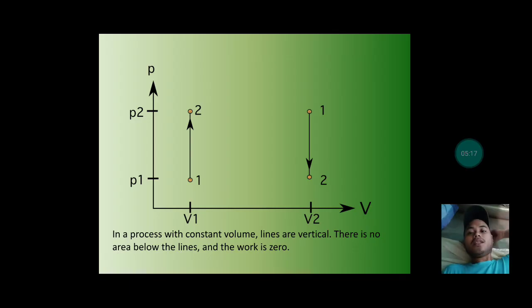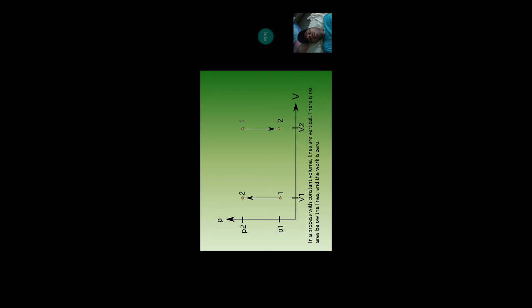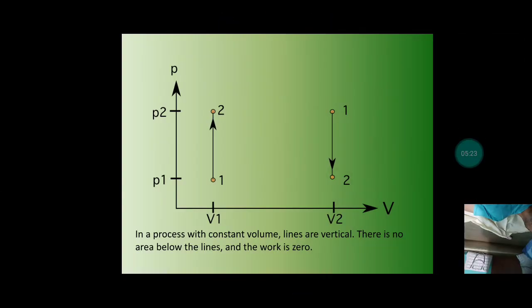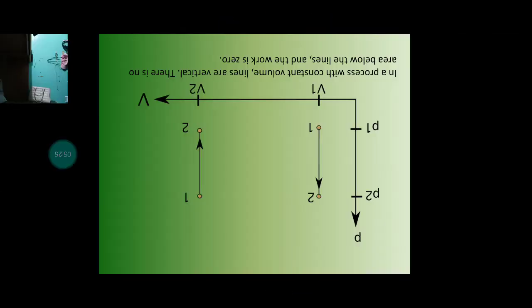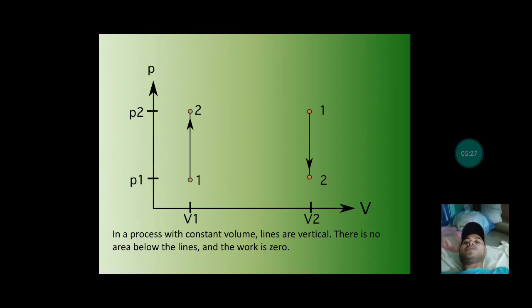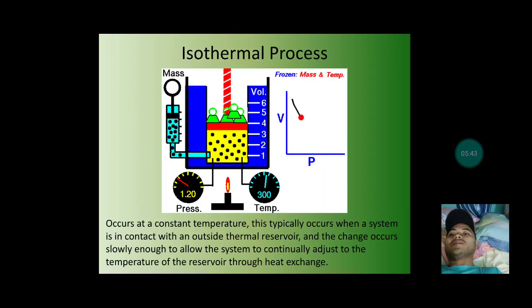As you can see in the PV diagram, the volume is constant even as the pressure increases. So that is the isochoric process.